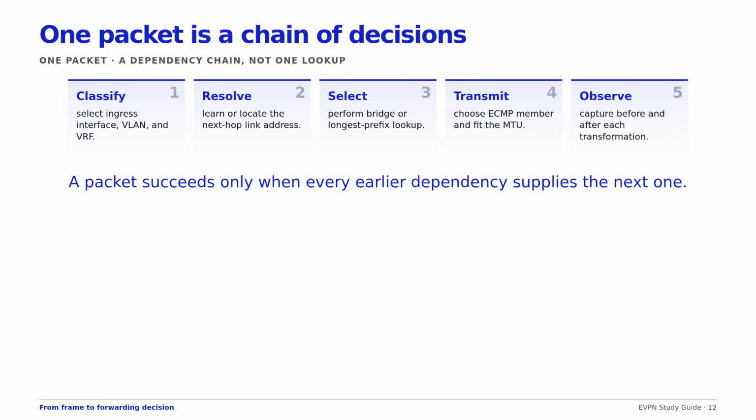Now walk one ordinary packet. The application supplies a destination IP address. The host decides whether that destination is on link and chooses either the destination or a router as its next hop. ARP, or neighbor discovery, supplies the next hop's MAC address.